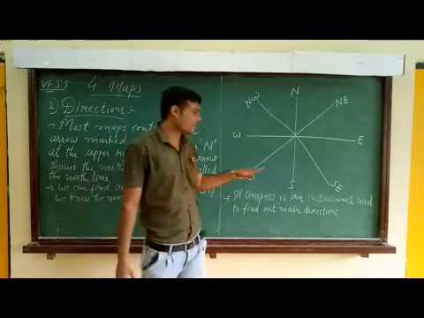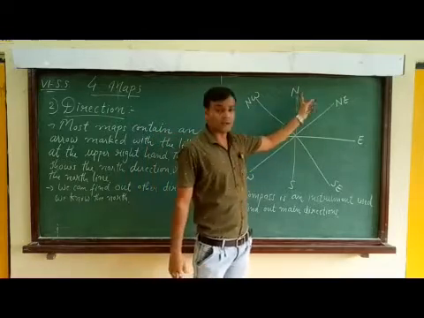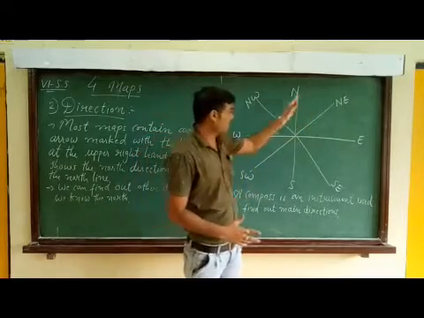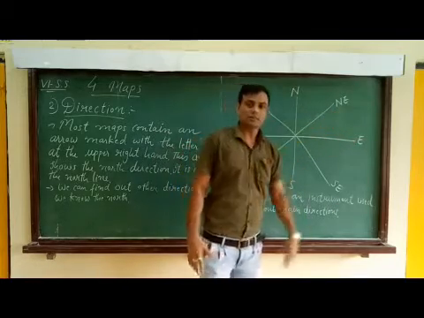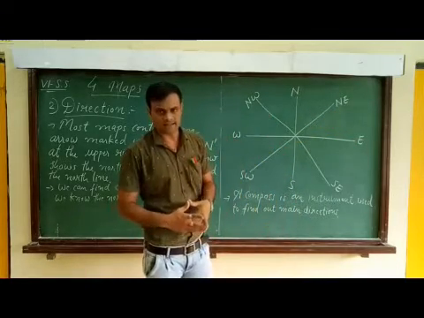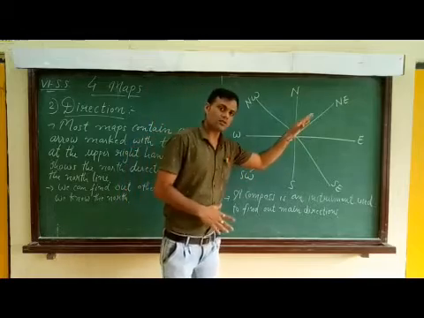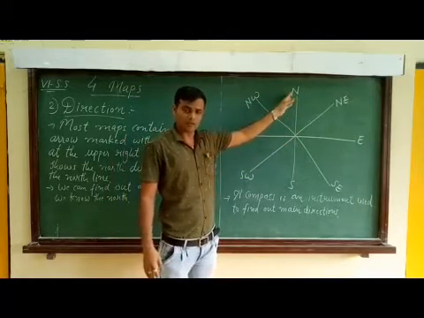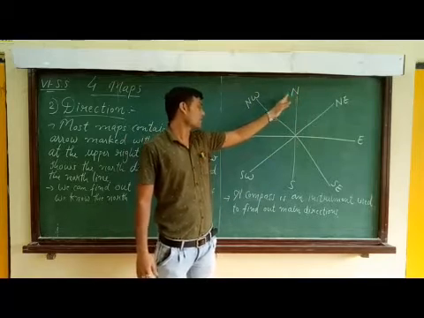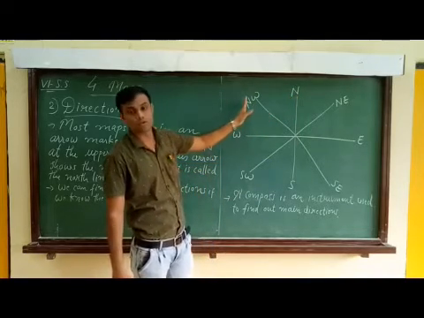Now you can see that the direction between north and east, which I have written as NE, stands for northeast. Its opposite side, the direction between north and west, is northwest.